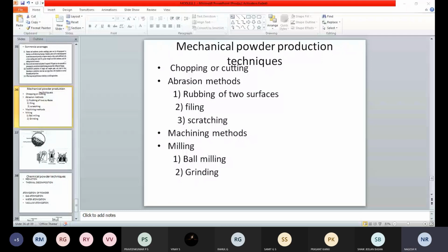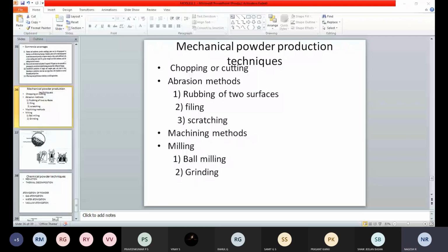Here also it is the same thing. We use files, rubbing the files over the material, so we get the material in powder form.